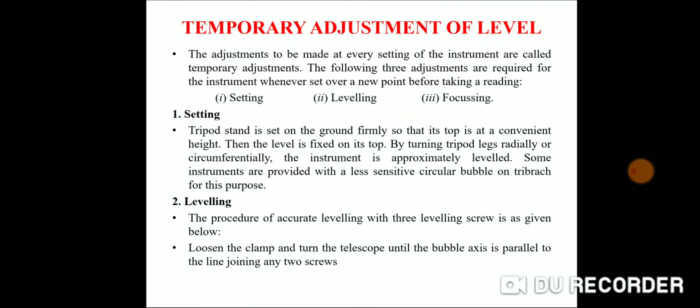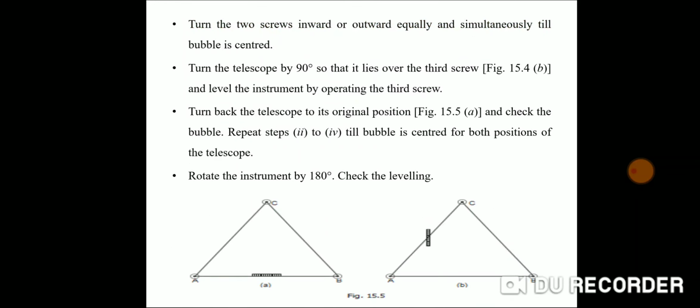In setting up, we put our dumpy level or auto level on the tripod stand and tighten our instrument on the tripod stand, fix the legs of the tripod stand on the ground, and adjust the dumpy level up to the level of our eye, so that readings are taken easily and comfortably. Second is leveling up, in which we level our instrument.